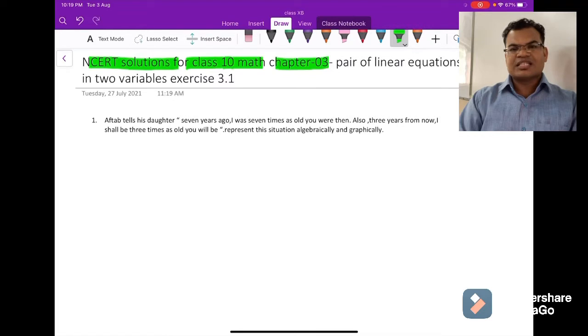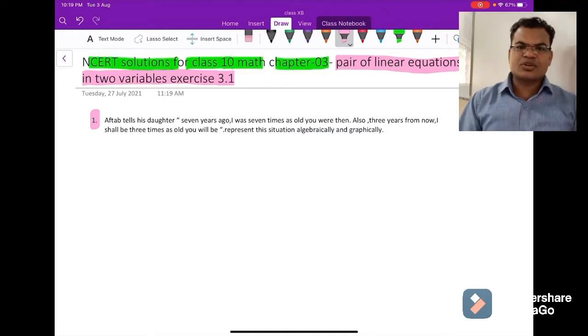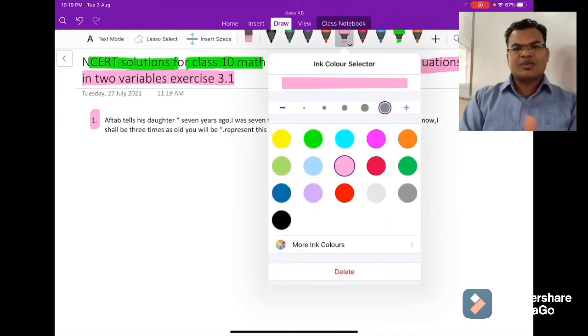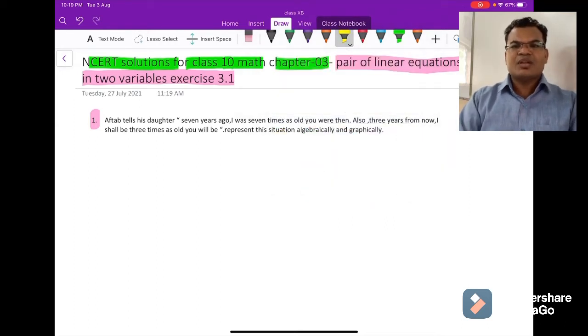Okay guys, so what we are doing today, basically, the NCERT book having the solutions of class 10, chapter number 3. And what is the name of the chapter? Pair of linear equations in two variables. And we are going to learn exercise 3.1, the very first question of the exercise. This is based on a word problem. We'll convert this word problem into algebraic form, basically into equations, and then we'll solve it.